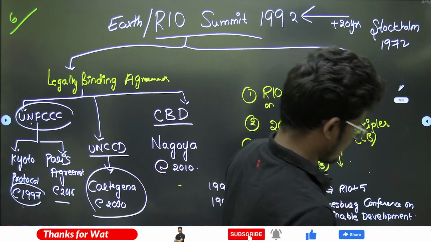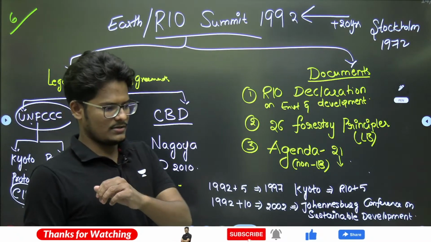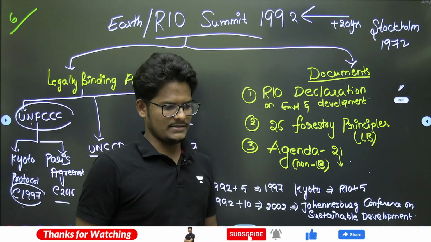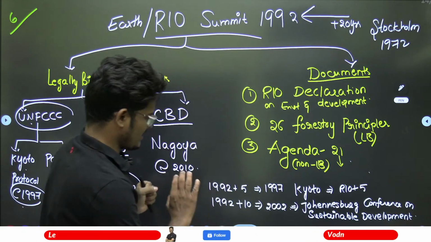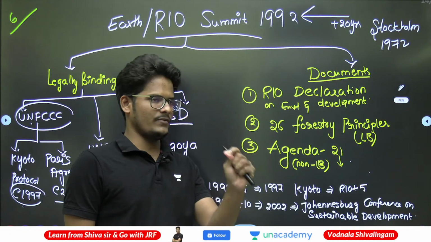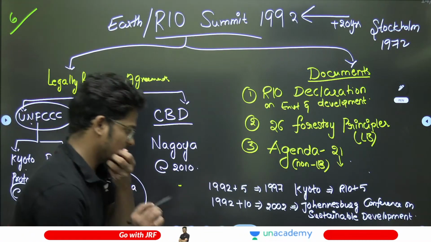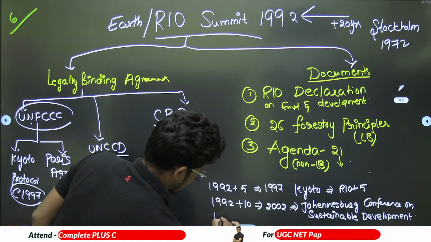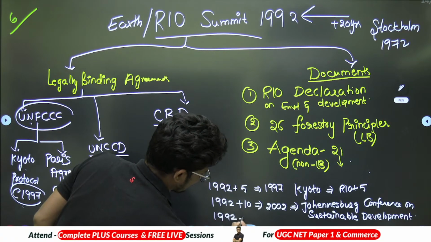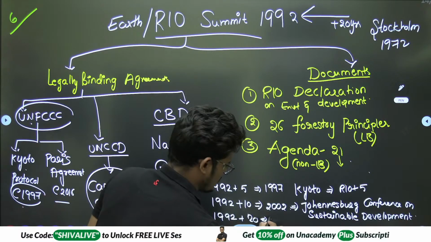Vienna was 1985; there is no link to Rio, that one is about ozone depleting substances. So 1992 plus 10, 2002, the Johannesburg Conference on Sustainable Development. Now the most important one is Rio plus 20 years, which is 2012.